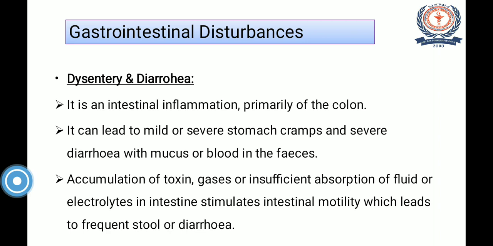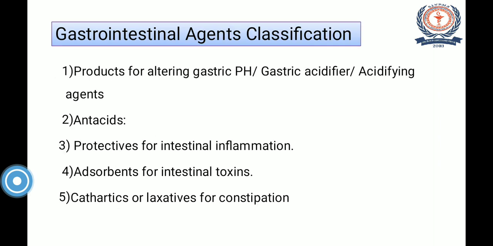So friends, these are the gastrointestinal disturbances, and accordingly the gastrointestinal agents are classified. The first class is products for altering gastric pH, also called gastric acidifiers or acidifying agents. Obviously, these are used in hypochlorhydria, that is, achlorhydria. Antacids are mainly used in hyperacidity. Protectives for intestinal inflammation and adsorbents for intestinal toxins are used in dysentery and diarrhea. And the last one, cathartics or laxatives, are used for constipation.